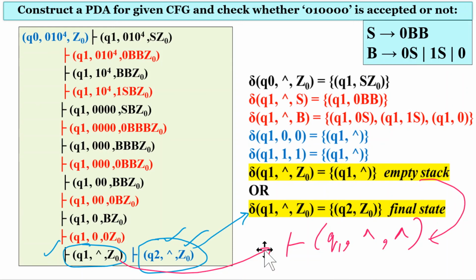In this way you can write transitions for any given context free grammar. In the exam you may be given a string to show the acceptance, or you can take any string to show the acceptance by writing these IDs, and you can show the acceptance by either approach, by empty stack or by final state. Here a maximum of 3 states are enough if you go with acceptance by final state. If you want to go with empty store, then 2 states are enough. So this is the way to